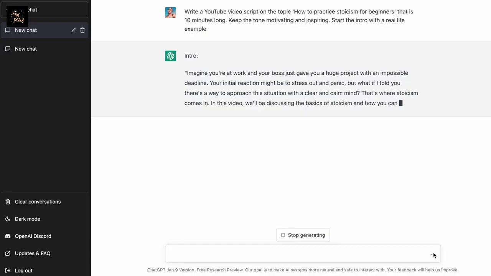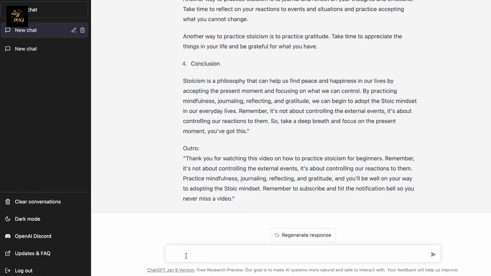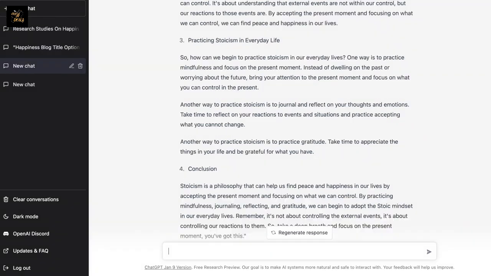Once you click enter, ChatGPT creates the script in real time. It takes a couple of minutes depending on how long your video is. And once you have the first draft, you can read through and see if you want any changes. If you do, you can just give it additional prompts. I feel that this explanation of steps in point 3 can be a little more detailed and should have stoic quotes. So that's what I'm going to prompt it to include.